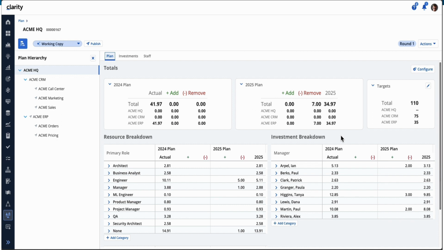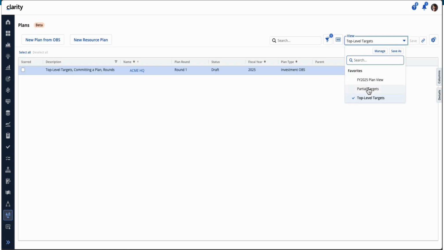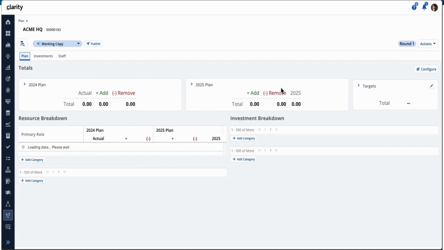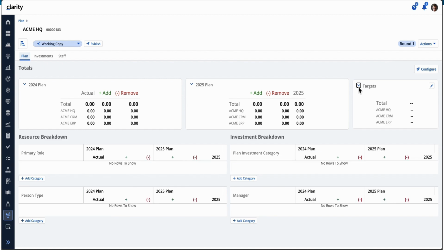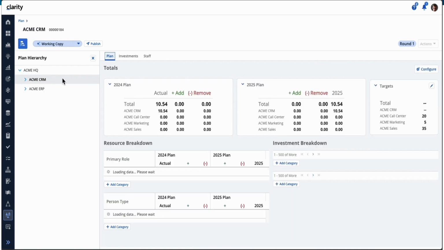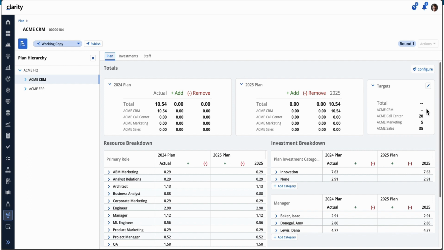Now, you don't necessarily need to have a target pushed down from the top level to start using targets. We call these partial targets. So if we go inside, I have a saved view for a partial target. I have a plan here. If you look at this example, there's no target defined at the top level. But if I go down to, let's say, Acme CRM, it's already applying targets even though there's no total set for it. So the child plans don't need to wait until a target is pushed down.